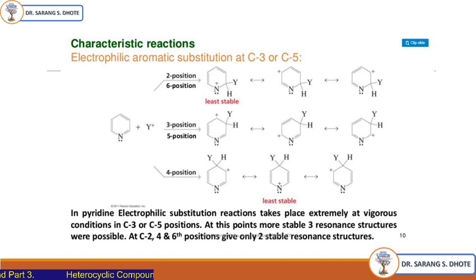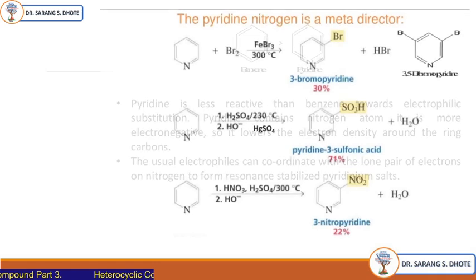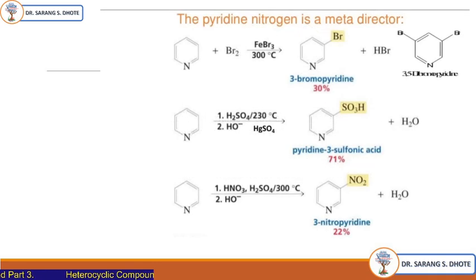Hence the electrophile will attack only the third or fifth position, both are the same, which are known as beta positions. Now we will explain that pyridine is less reactive than benzene. Already I told you why pyridine is less reactive than benzene. Now the pyridine